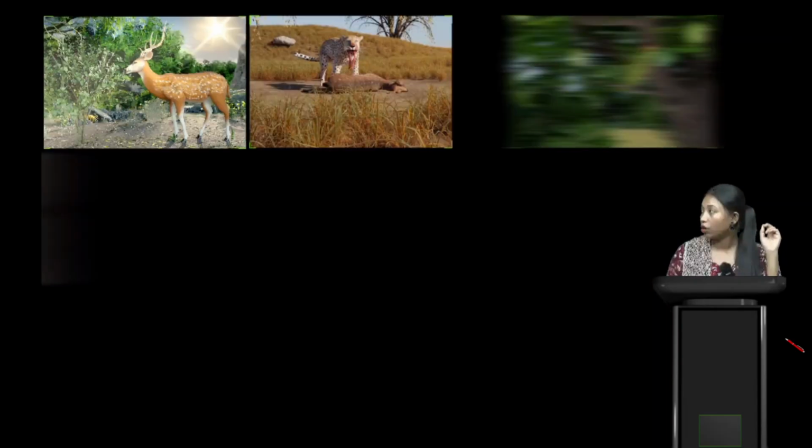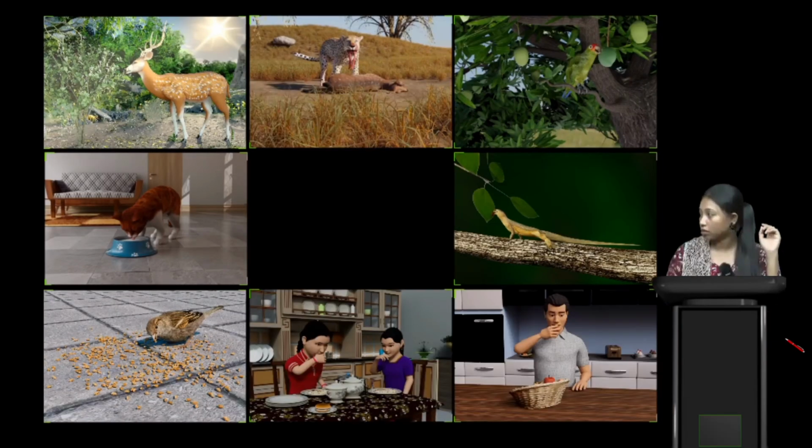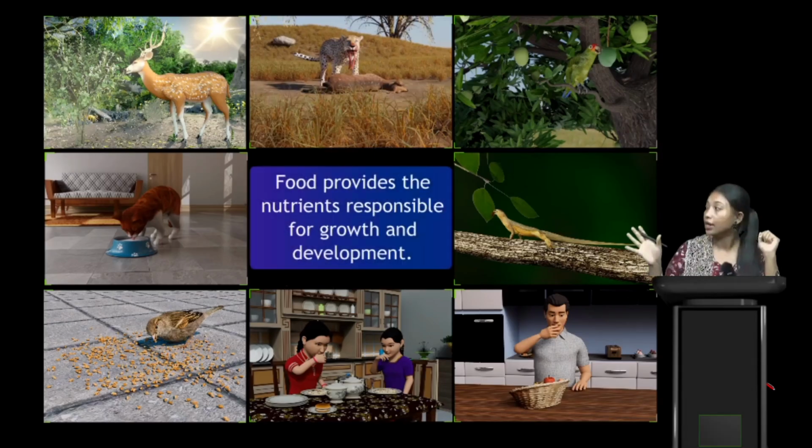Okay, they are eating at a dining table. Now, all these examples, if you look very carefully, are pointing us in a direction that helps us know what food is.